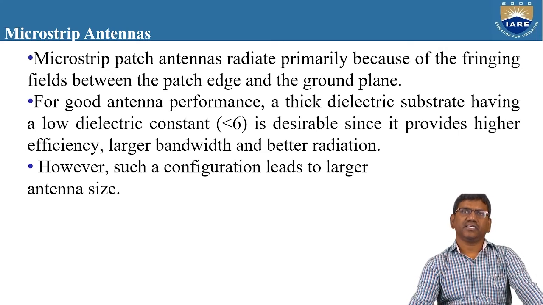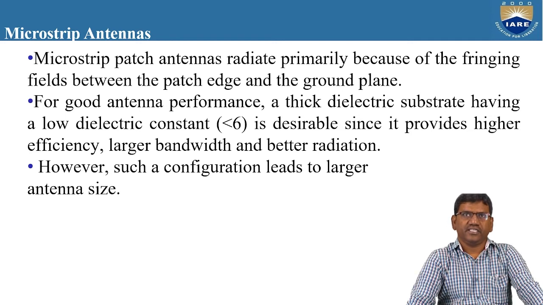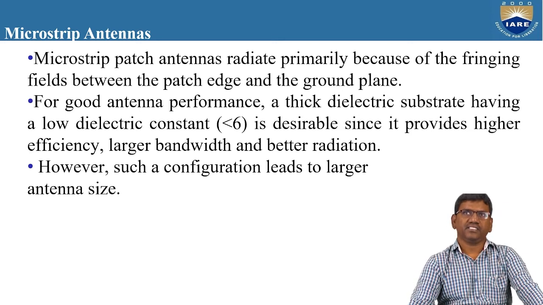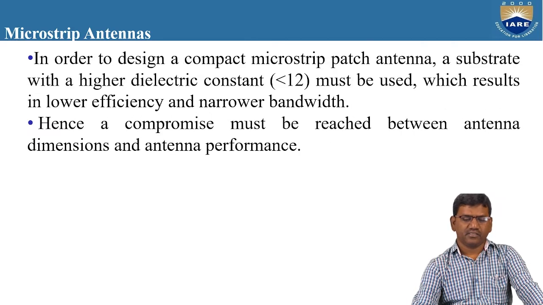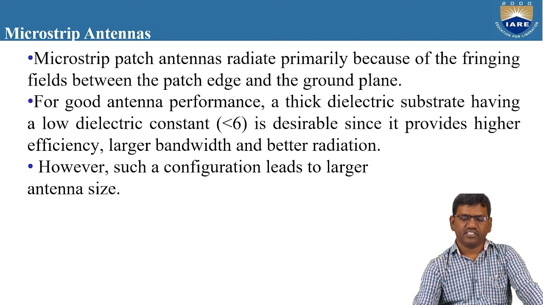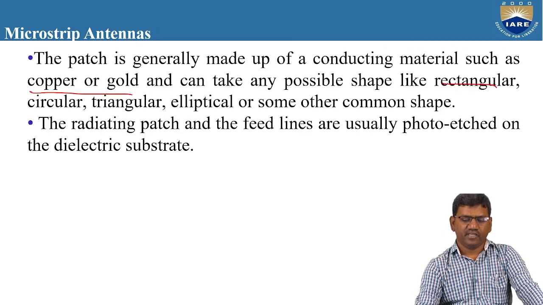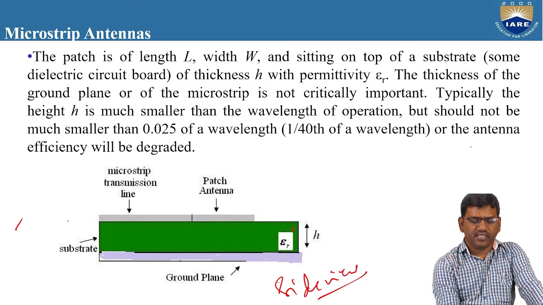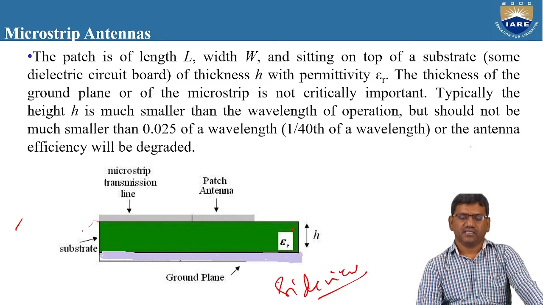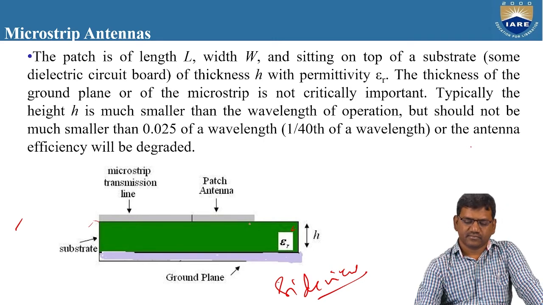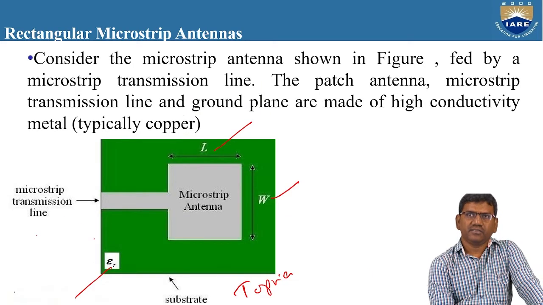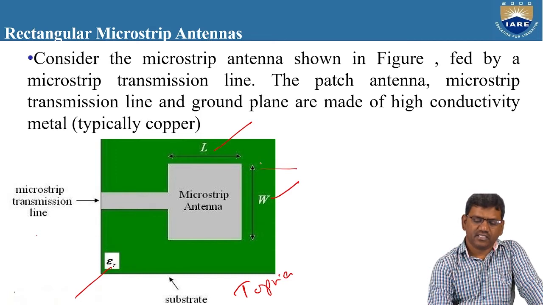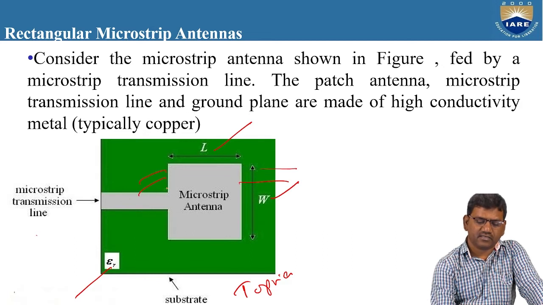So most of the patch antennas, whether of any shape, radiate because of the fringing field between the patch edge and the ground plane. So what is the meaning of the fringing field? What is the meaning of the fringing effect? Whenever you give some supply here for this patch, the radiation will occur only in this direction. The radiation will occur only along this direction.